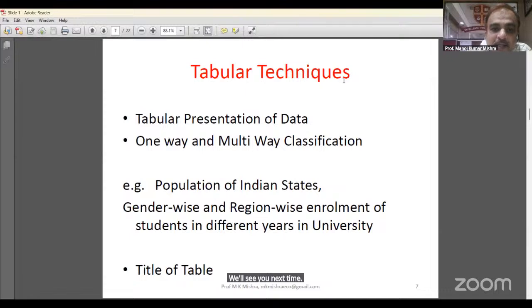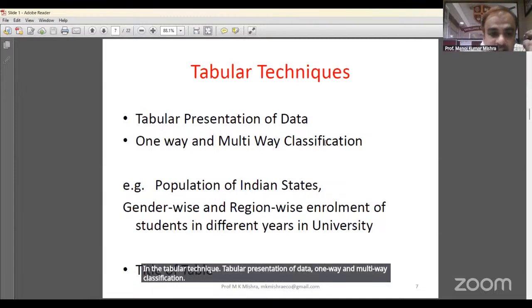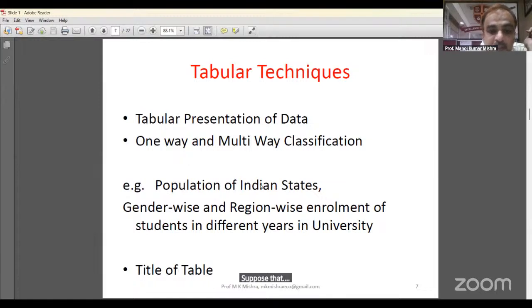In the tabular technique, there is tabular presentation of data, one way and multi-way classification. Suppose that we have to show the population of Indian states, generally here the year and here the population.